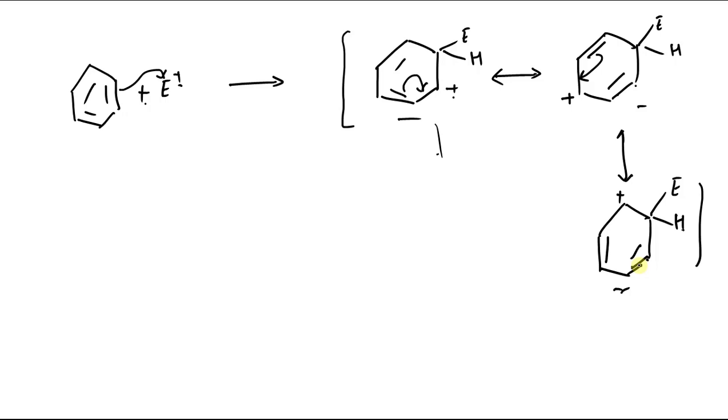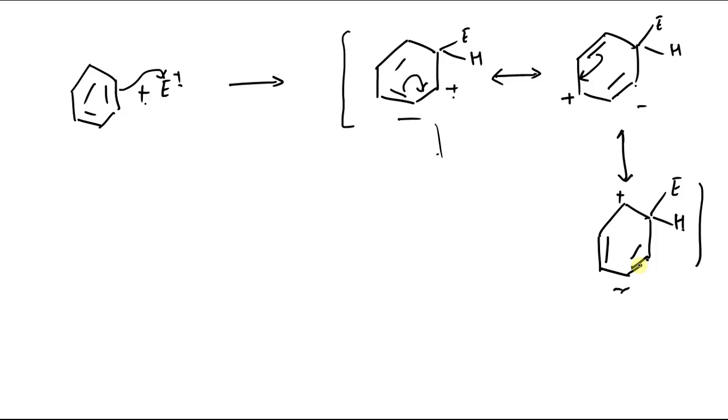Now we have discussed two reasons for the higher reactivity of five-membered aromatic heterocyclic compounds towards electrophilic substitution. One is higher electron density at carbon atom, because in five-membered aromatic heterocyclic compounds, the heteroatom gives 2 electrons, whereas nitrogen donates 1 electron. That is one reason. Second is the stability of the resulting carbocation that is formed after attack of the electrophile, that is more stable in five-membered aromatic heterocyclic compounds because of extra stability of one resonating structure having complete octet.